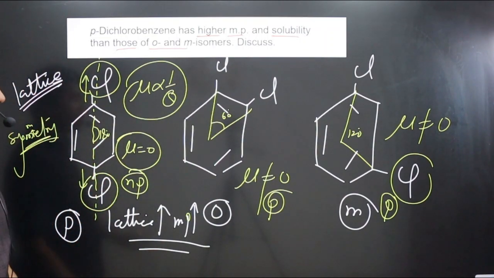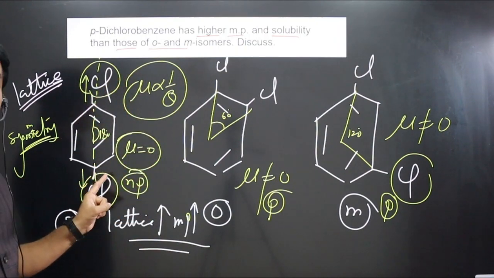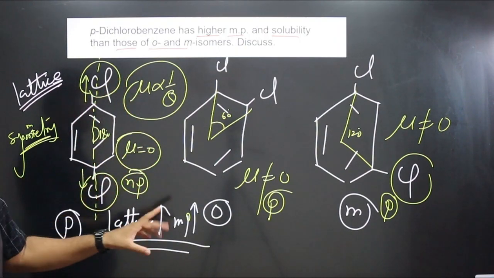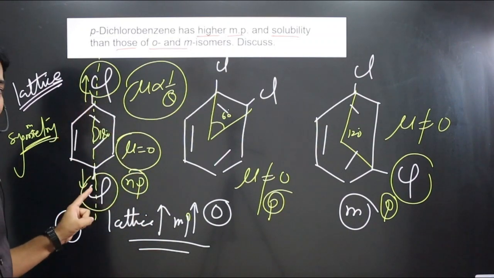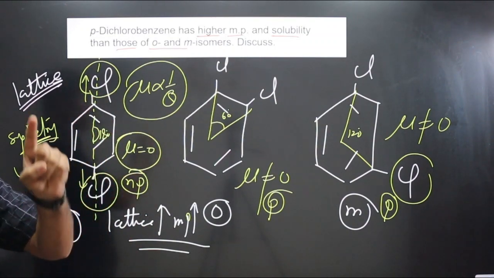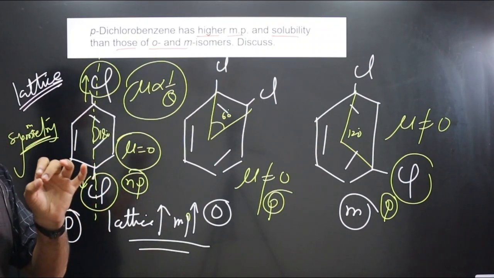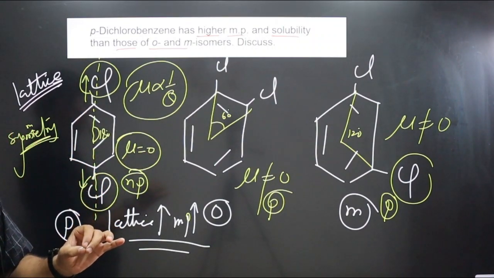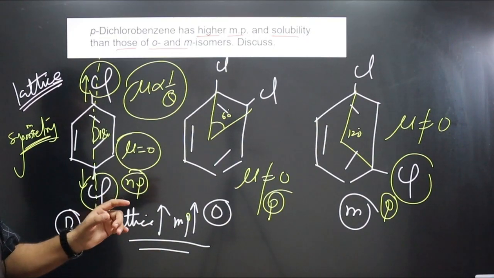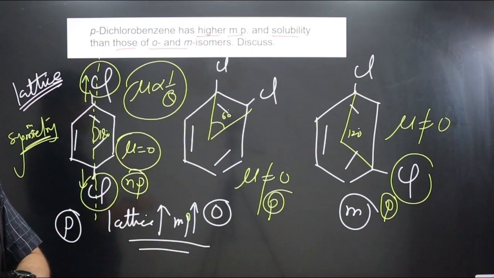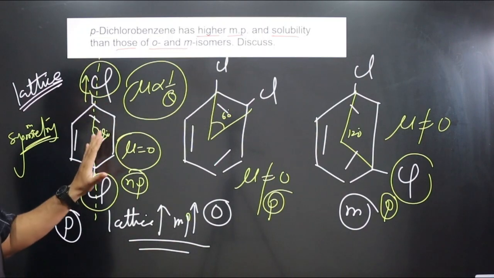So both the points we discussed: because it has strong lattice due to the symmetry, it has higher melting point. Second point, it is non-polar by nature, because dipole moment is 0. That's why it is more soluble in non-polar solvents like carbon tetrachloride, acetone, ether, and chloroform. So in these solvents it is highly soluble.